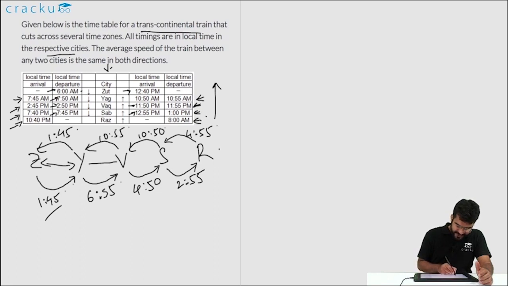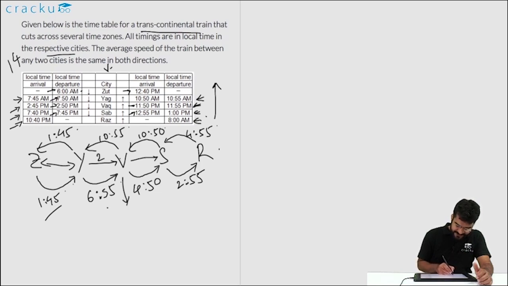But if you look at Y and V, to go from Y to V it is taking 6 hours 55 minutes, but to come back from V to Y it is taking 10 hours 55 minutes. So the difference in the absolute times is 4 hours from one direction to the other. So what we can conclude is, while going from Y to V it is gaining 2 hours, and while coming back from V to Y it is losing 2 hours. So the time difference between V and Y is 2 hours.